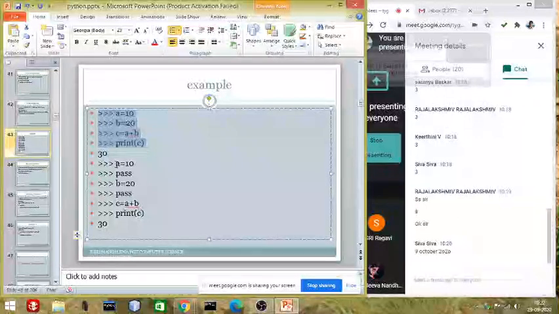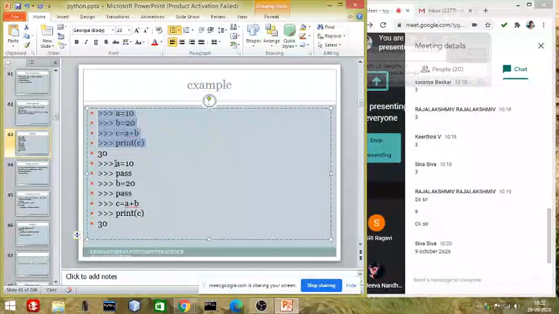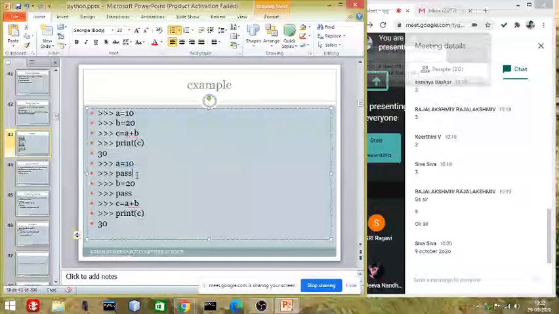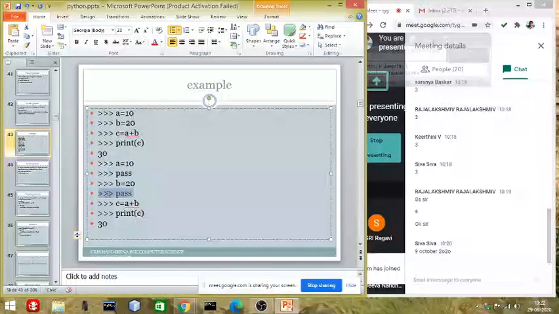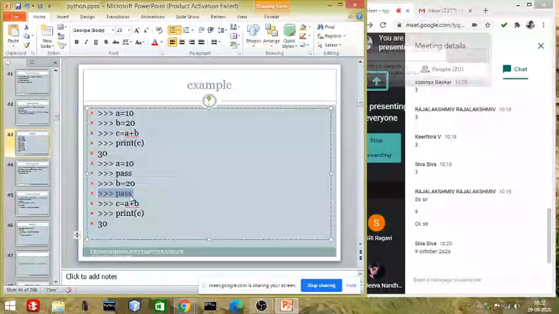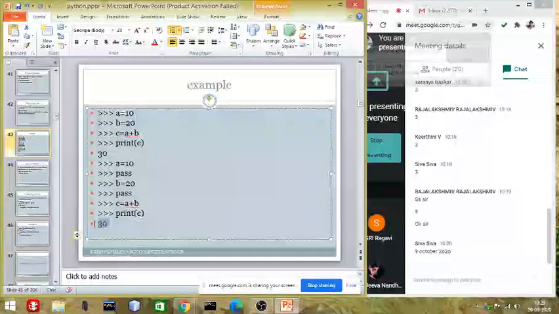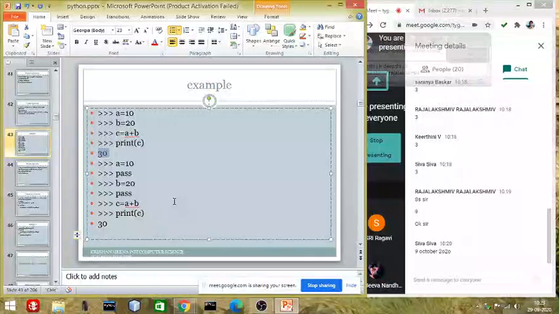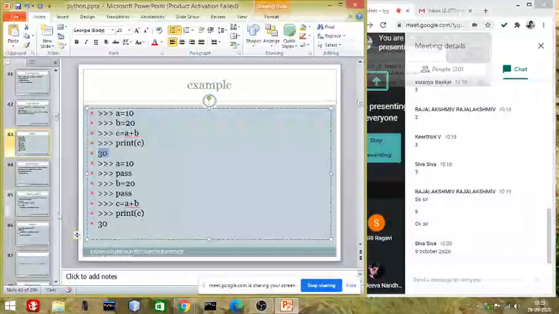Now the same simple statement we can write, if any simple statement is followed by pass, that is called an empty statement. This pass is called an empty statement, right? Nothing will happen if you put a pass. It will not affect our coding. We will get our result as it is. 30 here we are getting, there also we are getting 30, so there will be no such confusion.